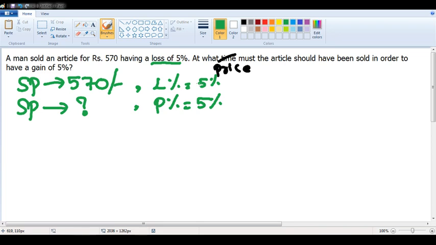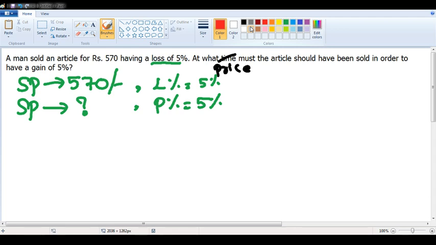Profit is 5%. Now see here, this is a very, very easy question if you have understood how to solve this kind of questions. Suppose for example, I have a pen in my hand. This pen I purchased at some money. I don't know at what price I purchased this pen. I will find out what is the price I purchased.